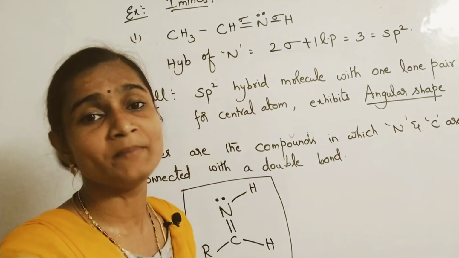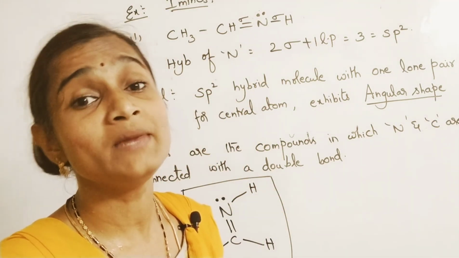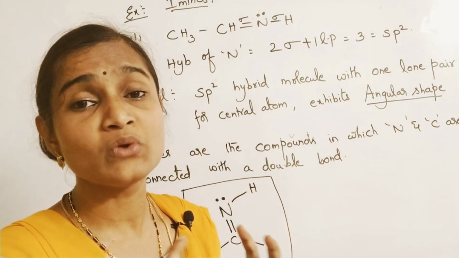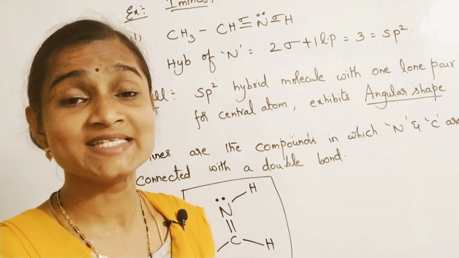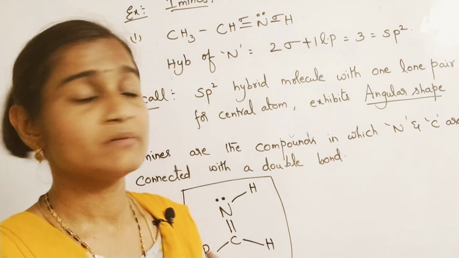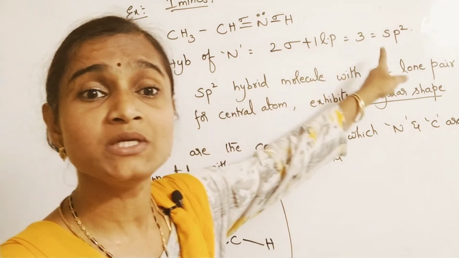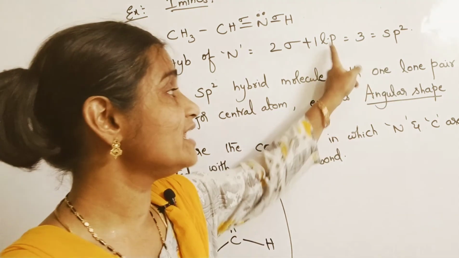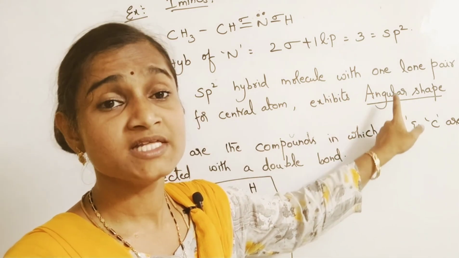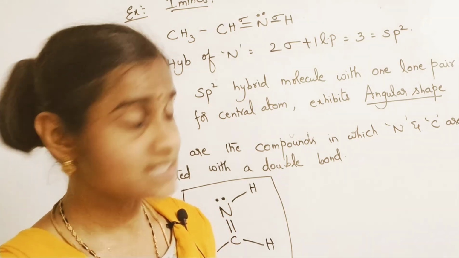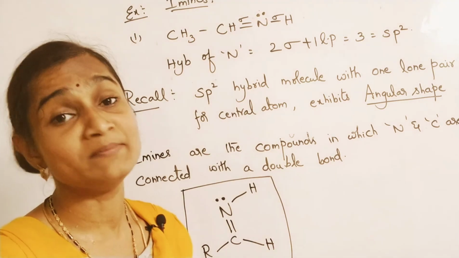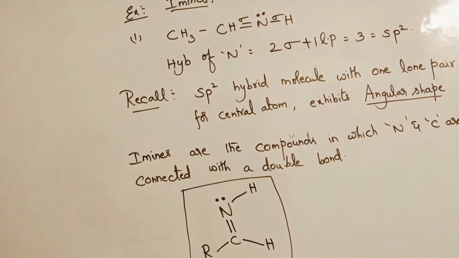Suppose if no lone pairs are there, then it will exhibit trigonal planar shape. If lone pairs are not there on the central atom, that sp2 hybrid orbital exhibits trigonal planar shape. But here one lone pair is present, so sp2 with 1 lone pair exhibits angular shape. This you have to recall from the chemical bonding topic. So nitrogen exhibits angular shape in imines. That is one example for imines.